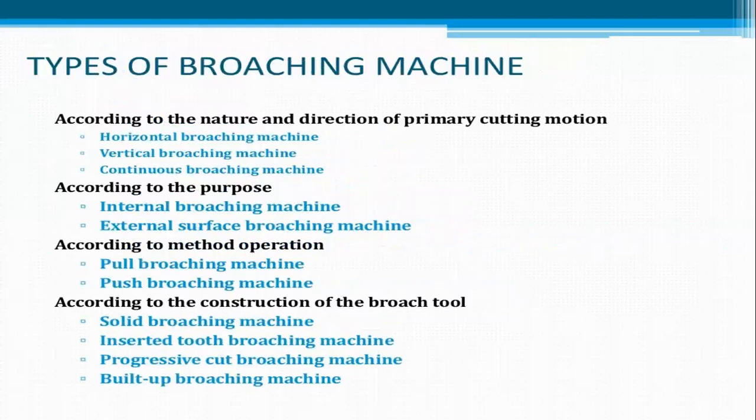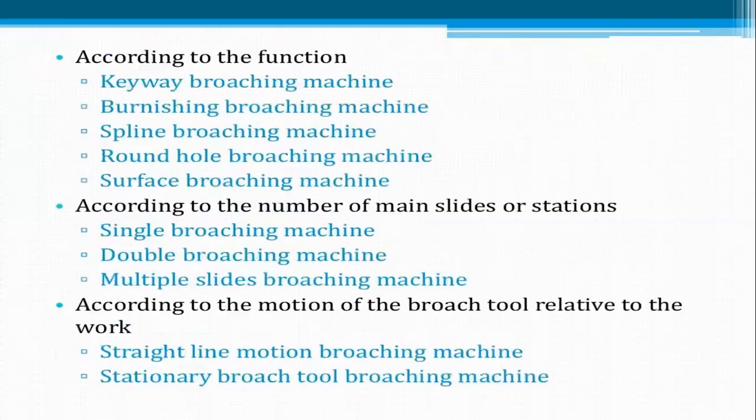Types of broaching machine. According to the nature and direction of primary cutting motion, there are three types: horizontal, vertical, and continuous broaching machines. And according to the purpose, internal and external surface broaching machines. According to the method of operation, pull broaching and push broaching machines. According to the construction of the broach tool, there are four types: solid broaching machine, inserted tooth broaching machine, progressive cut broaching machine, and built-up broaching machine.